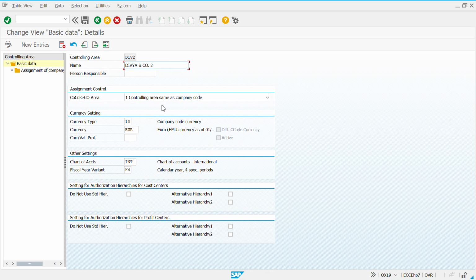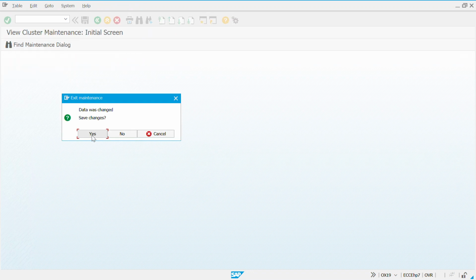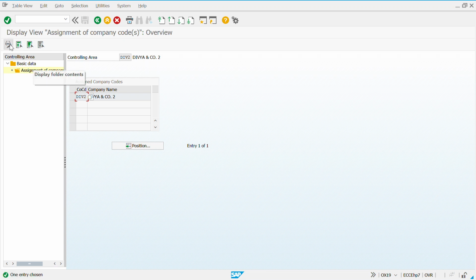Now, why is this done? If you see here the assignment control, if I change it to cross company code cost accounting, you would be able to give different company codes again. Now I won't be able to give it, because we said that controlling area is equal to company code, so we won't be able to assign more than one.